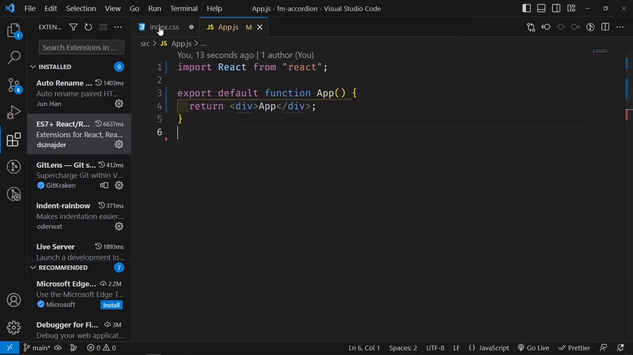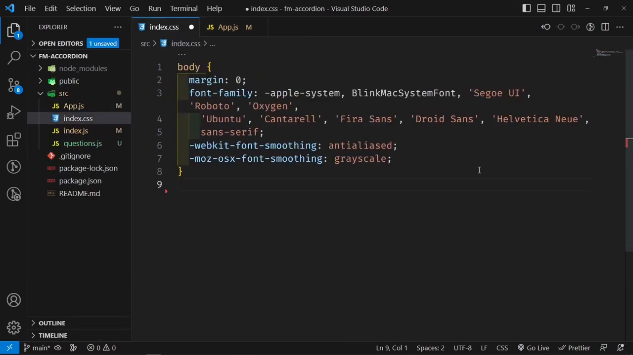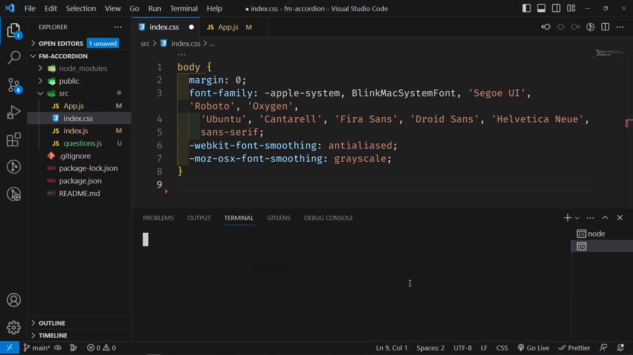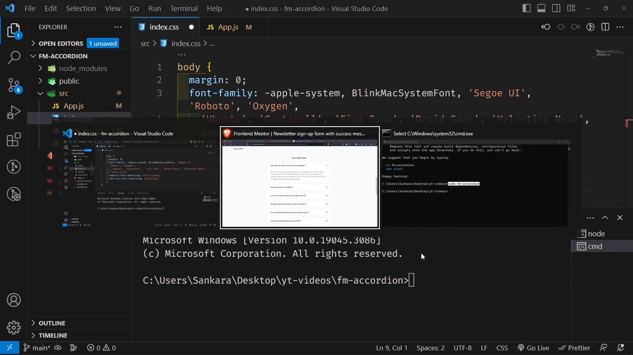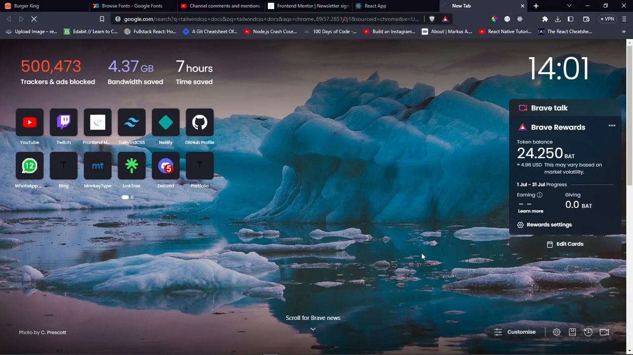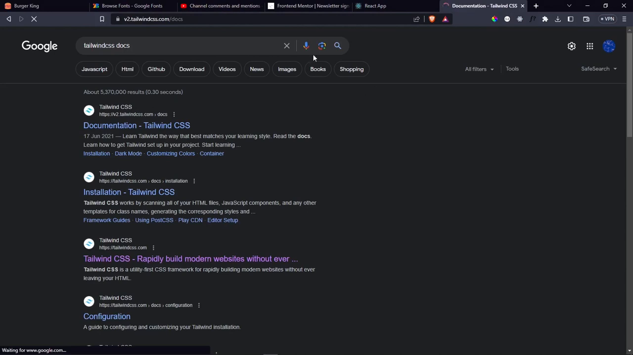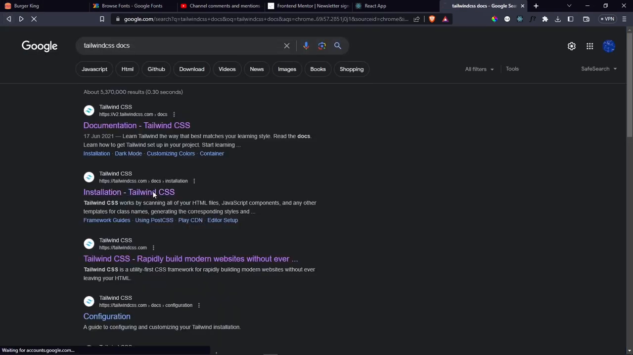Now, once you have that running, I want to install TailwindCSS because we're going to be using it for this project. In my terminal, I'm going to add a new terminal here, and inside it I want to install TailwindCSS. So let me navigate into the Tailwind docs, and then the installation link, not that one, this one.